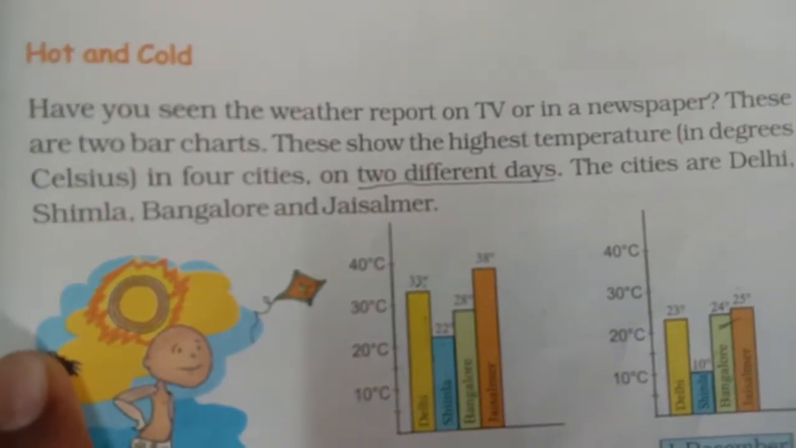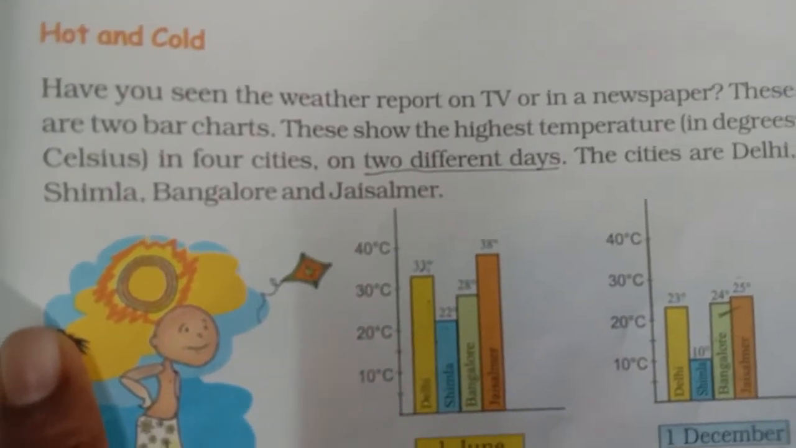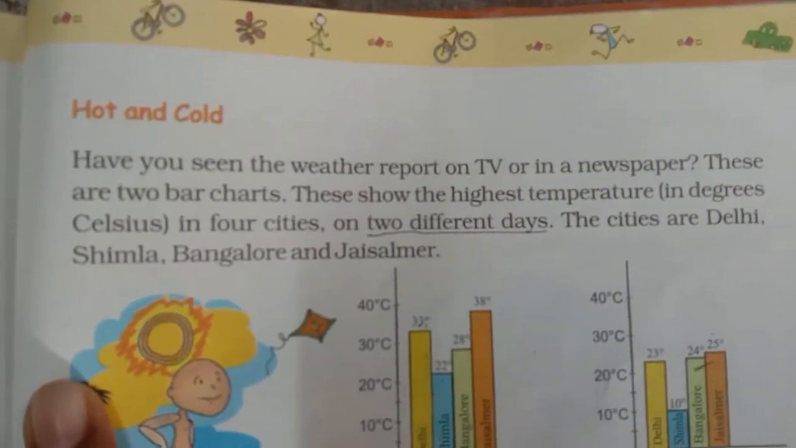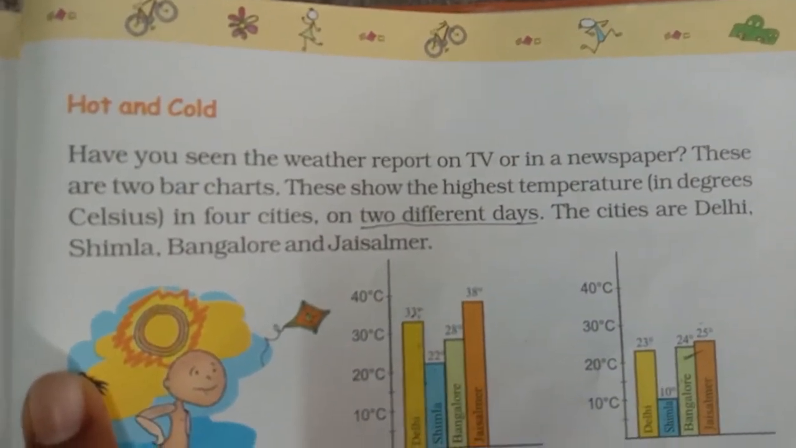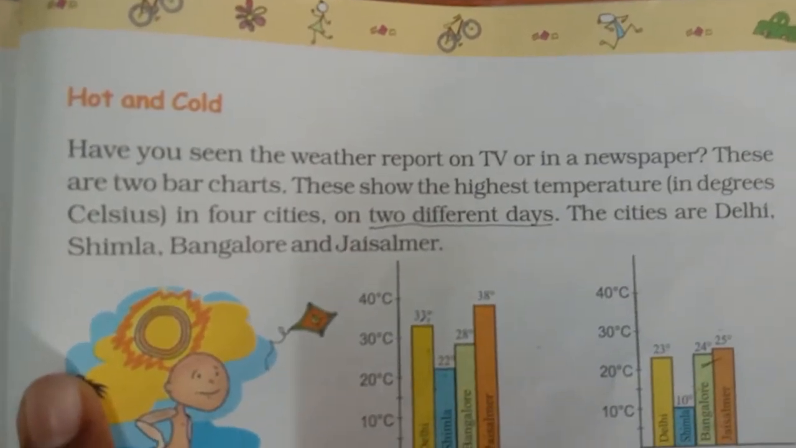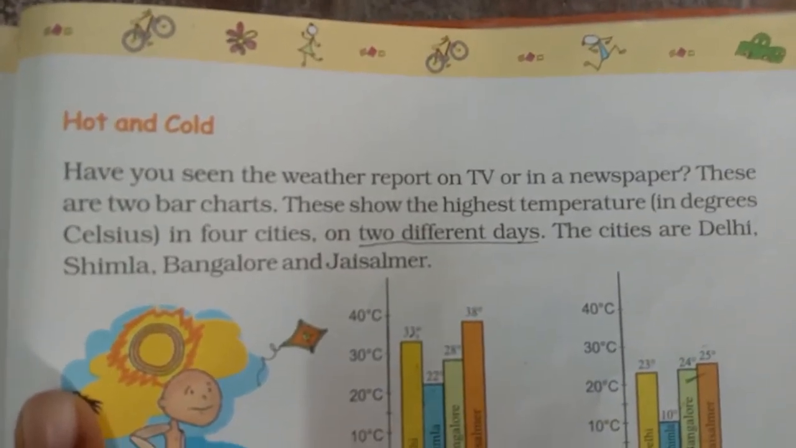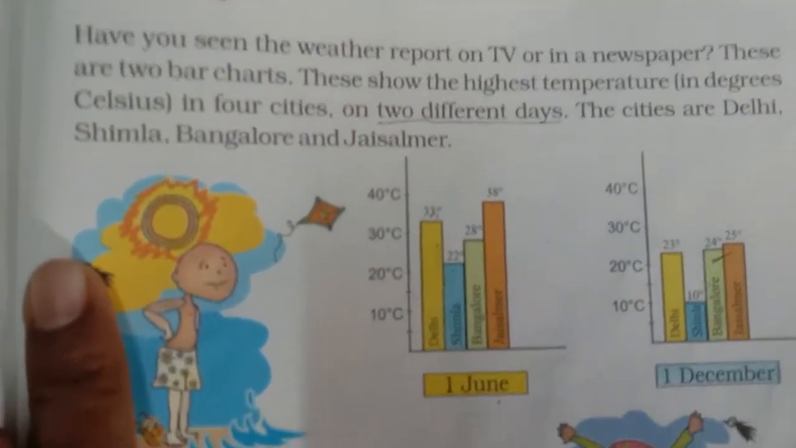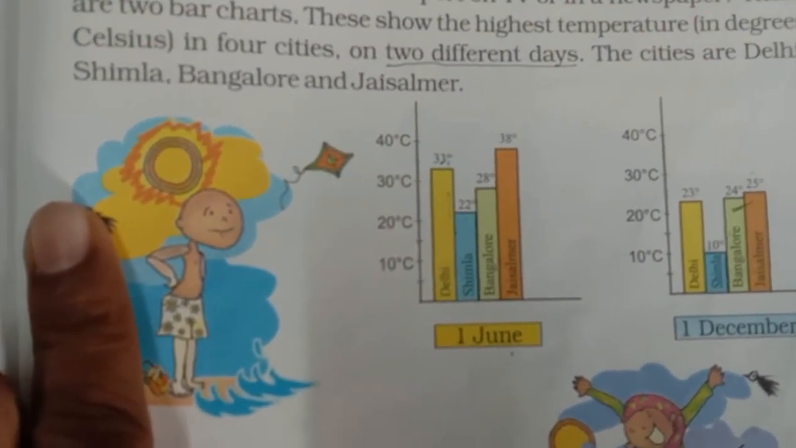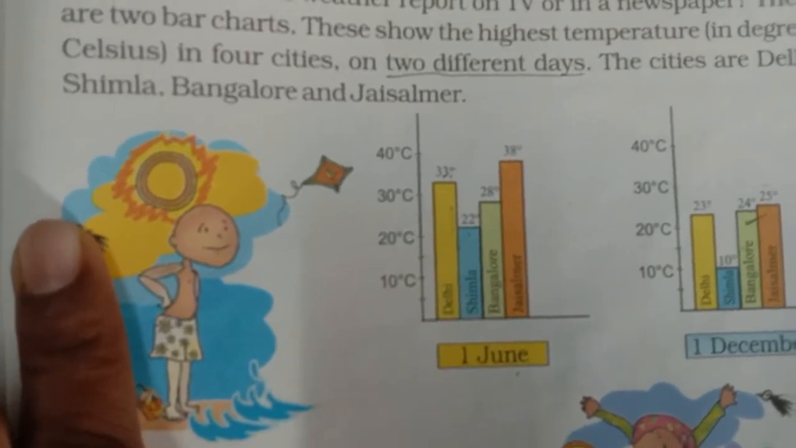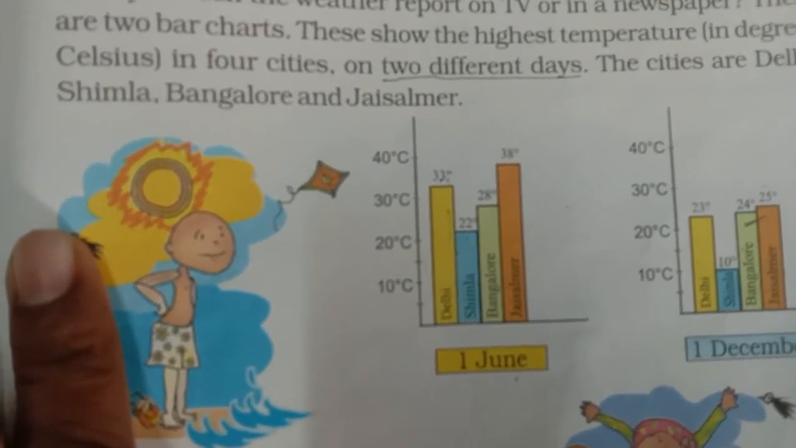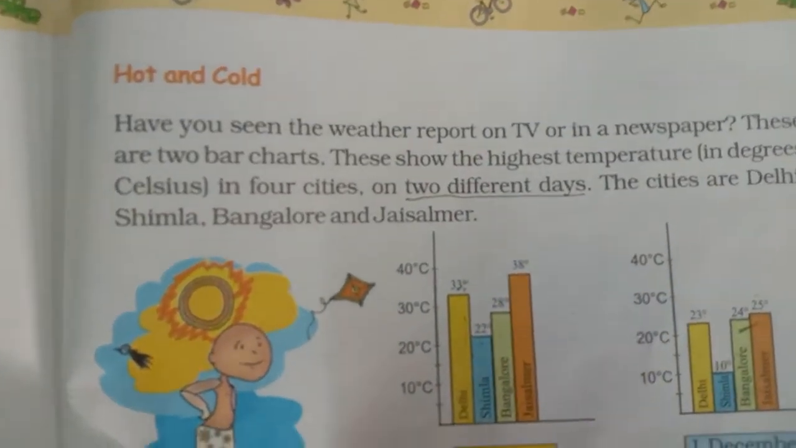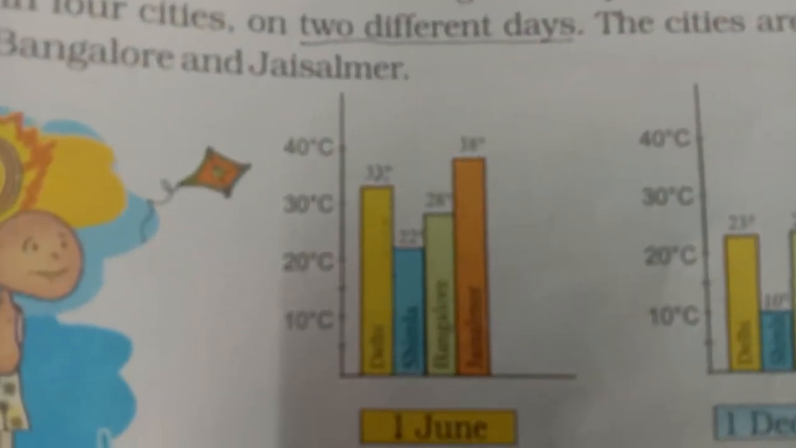The cities are Delhi, Simla, Bangalore and Jaisalmer. Children, here they gave the temperature recorded in 4 different cities, Delhi, Simla, Bangalore and Jaisalmer, on 2 different days, 1st June and 1st December. They also said the temperature is measured in degrees Celsius. Let us look at 1st June first.